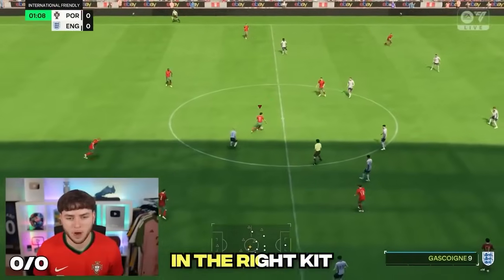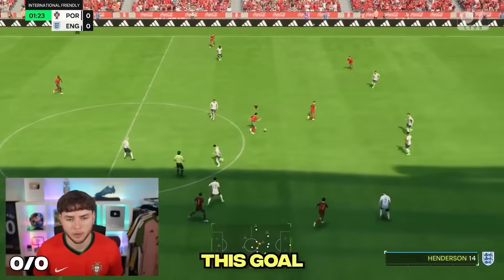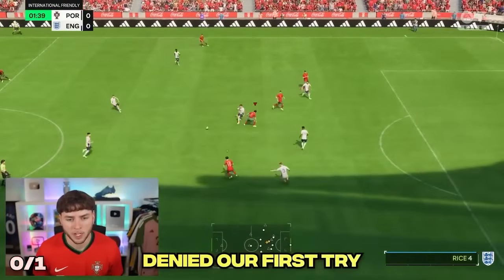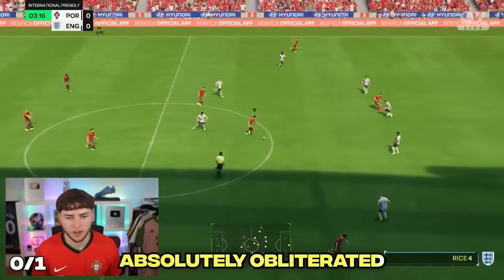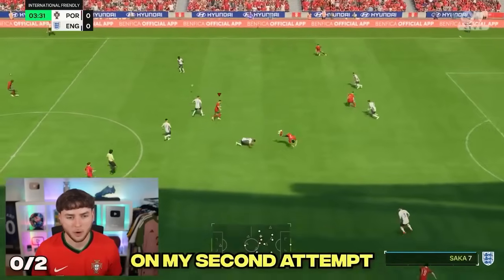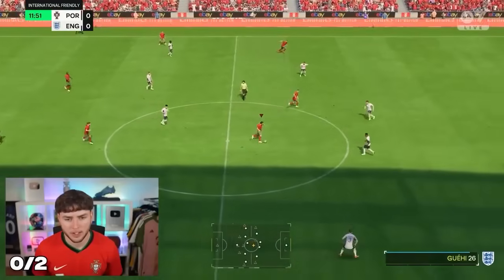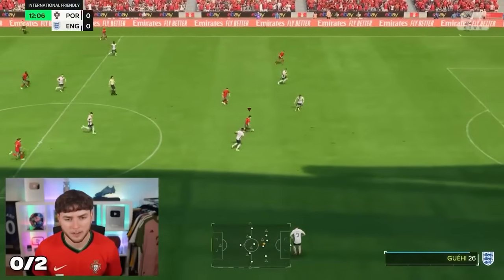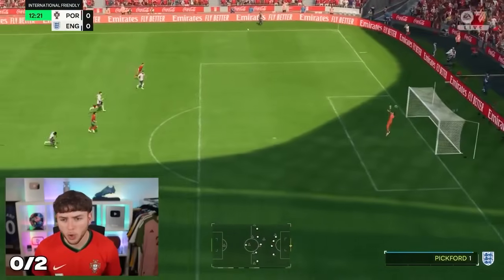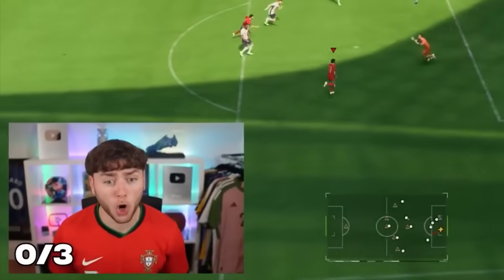And now we were in the right kit, it was time to smash this goal, which was instantly denied on our first try. But I would get absolutely obliterated on my second attempt. Oh my god! He gets at the halfway line. He drives. Run at the defenders. Run at them. Shoot! Oh my god!